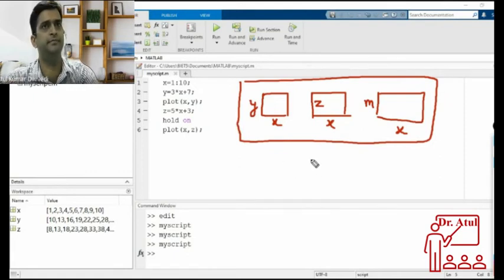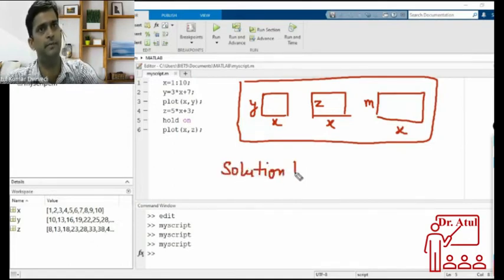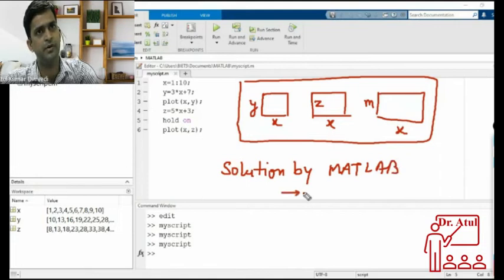This is the question. The solution in MATLAB is called subplotting. They have the subplot command.